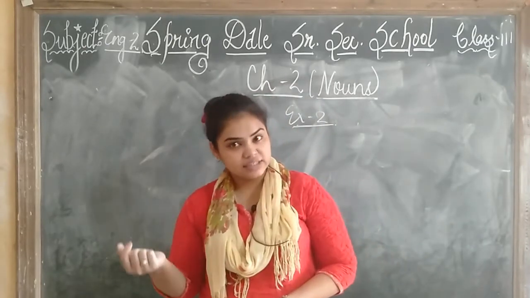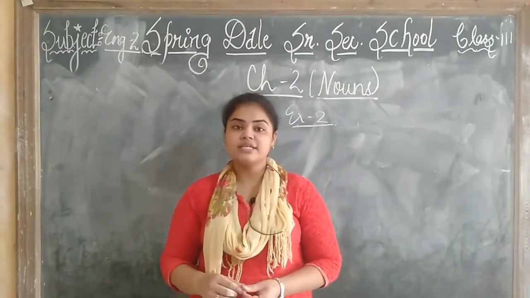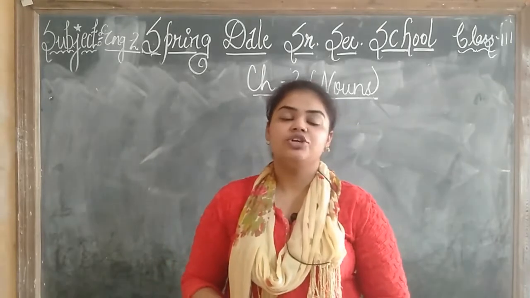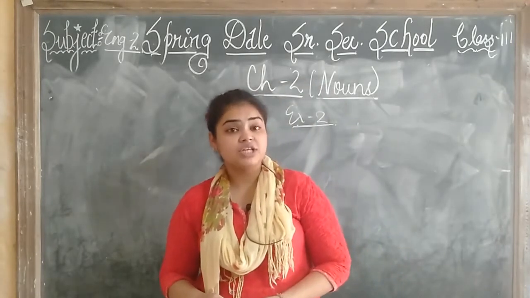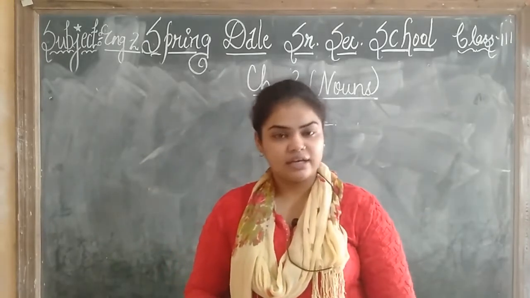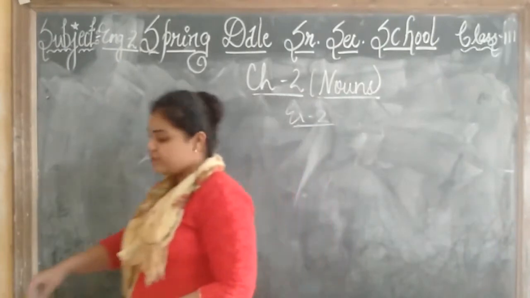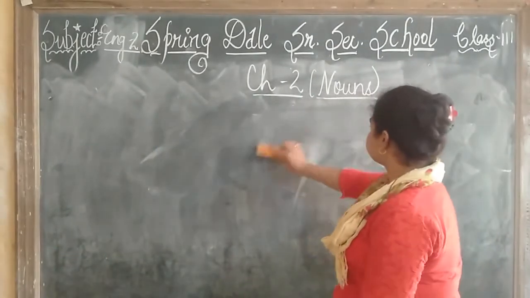It is a thing. I have a beautiful dress. So what is the thing here? It is a dress. Like this, you have to make 3 sentences of your own which have things in them. Now, children, we will learn types of noun.